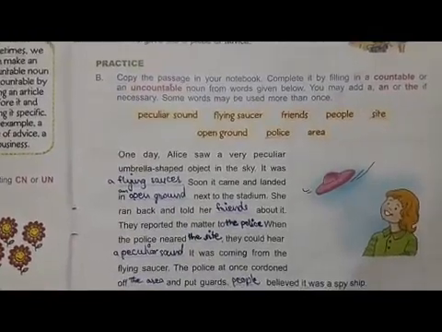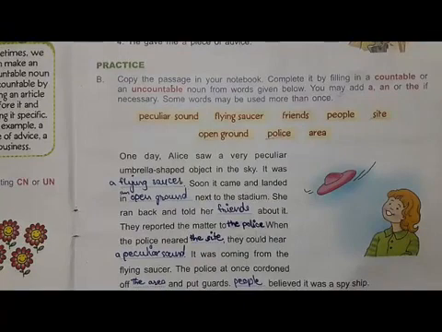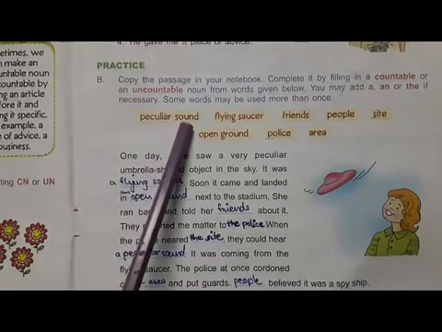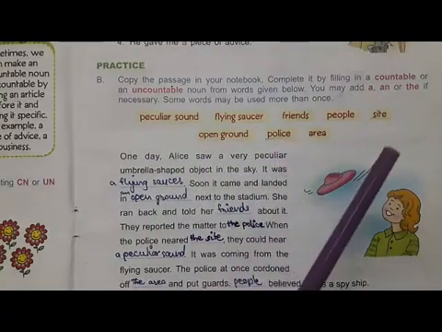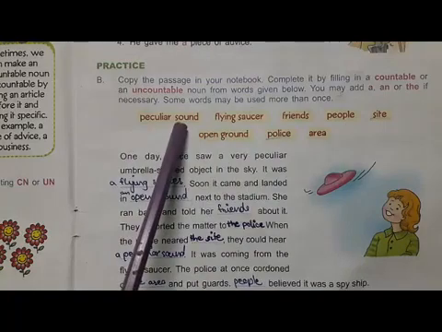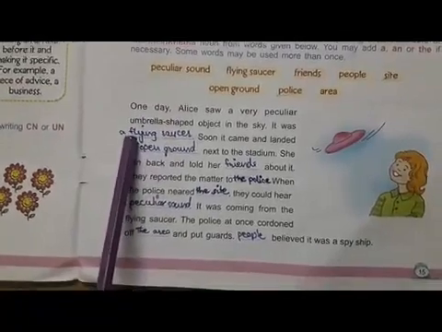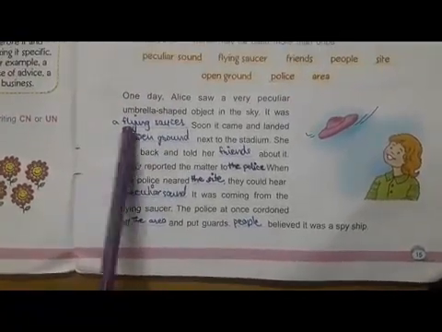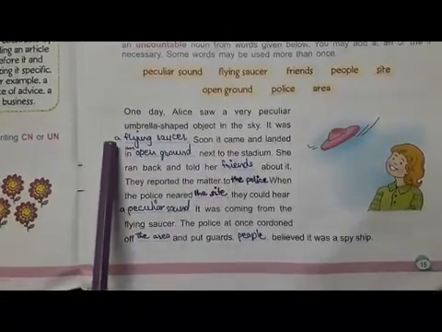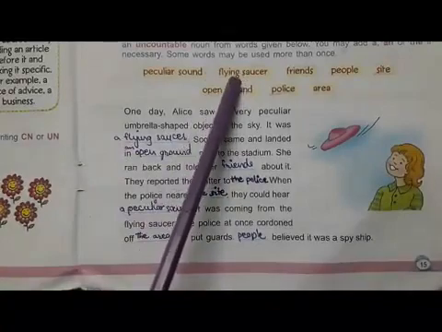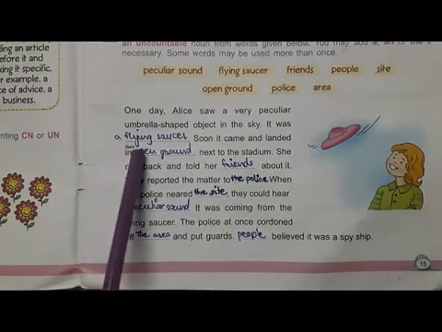Here, complete the paragraph by filling in a countable or uncountable noun from the words given here, but we have to add a, an and the if necessary. So we are going to fill it up with these words by inserting articles where necessary. One day Alice saw a very peculiar umbrella-shaped object in the sky. It was, we are going to insert this word, flying saucer, but we are going to insert a before that. It was a flying saucer.